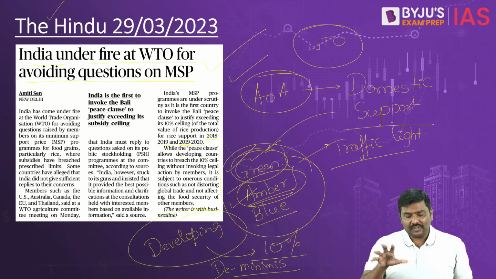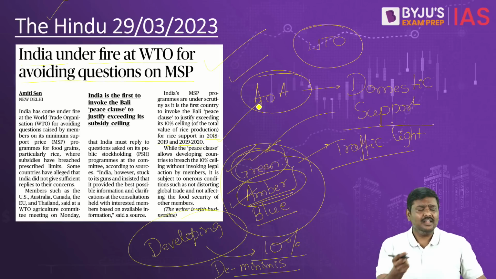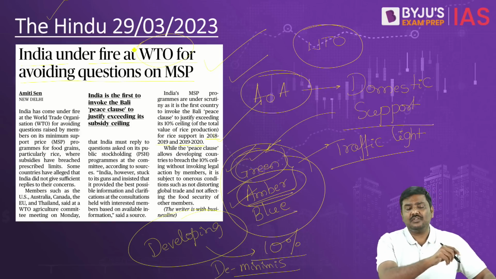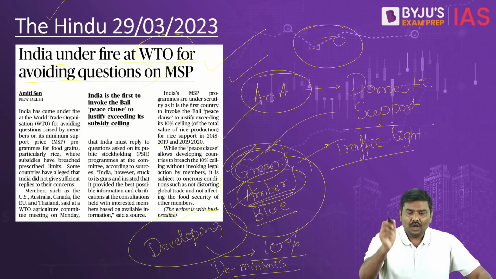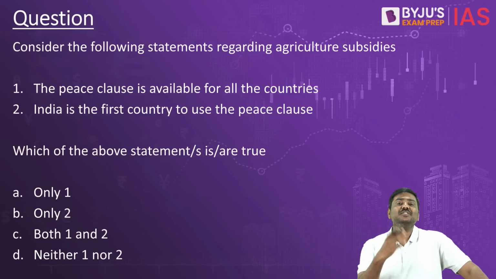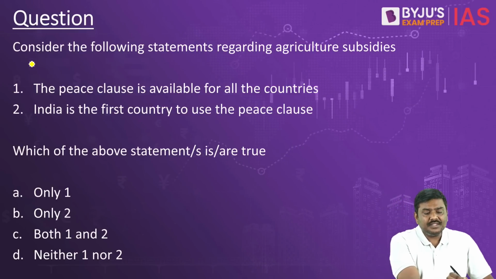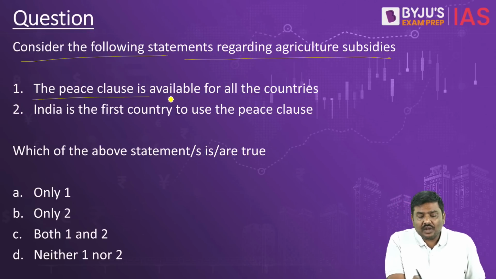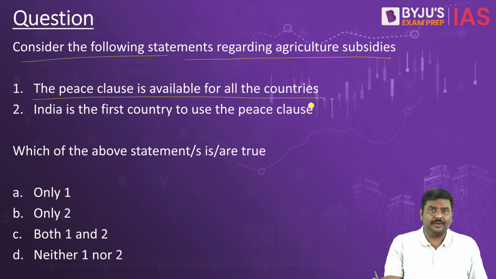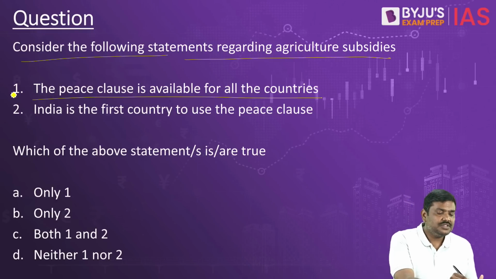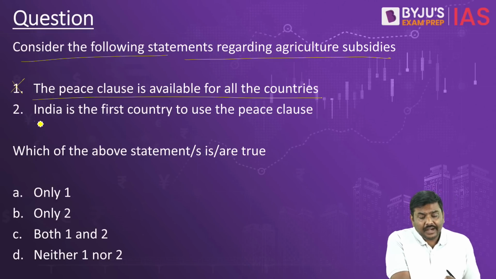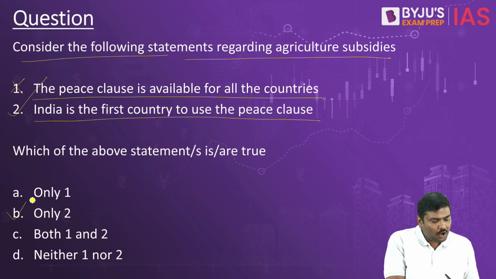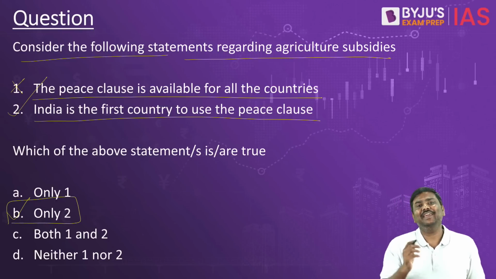So these are certain very, very important points regarding the discussion that is there in the newspaper between the other members of WTO as well as Government of India on the MSP policy. Now, based on this, I have given an MCQ here. Consider the following statements regarding agriculture subsidies. 1. The peace clause is available for all the countries. Of course, under WTO, statement 1 is wrong. 2. India is the first country to use the peace clause. Statement 2 is correct. So the right option for the question will be option B here.